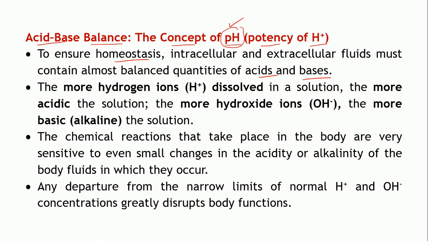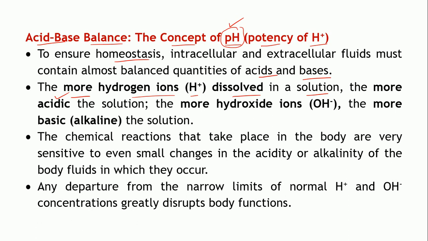Now what do you mean by an acidic solution? When do you call a particular solution acidic in nature? It is when there are more hydrogen ions, H plus ions, dissolved. This indicates that the solution is acidic in nature. The more hydrogen ions dissolved in that solution, the more will be the acidity.